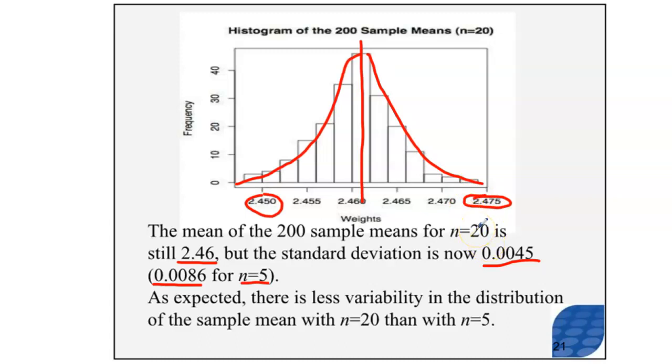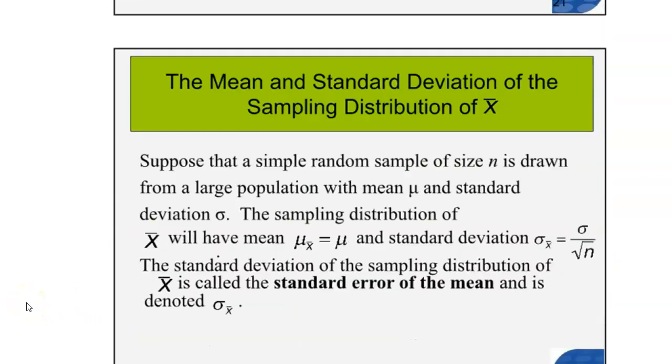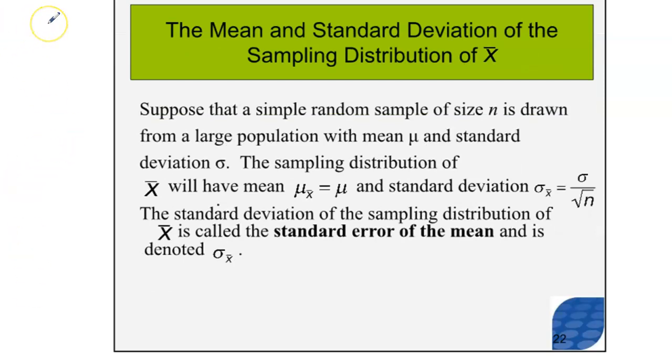So the sampling distribution using n equals 20 is going to have the same center, but a much smaller spread. Less variability, smaller spread, smaller standard deviation. Fantastic. Now, rather than doing an experiment, if you were to try to figure out the standard deviation of a sampling distribution mathematically, there's an easy formula for it.